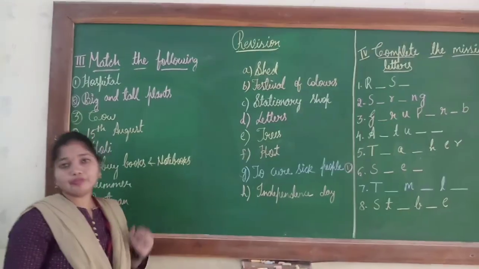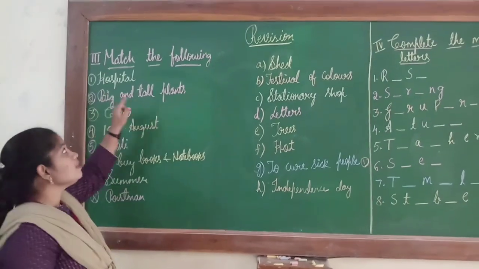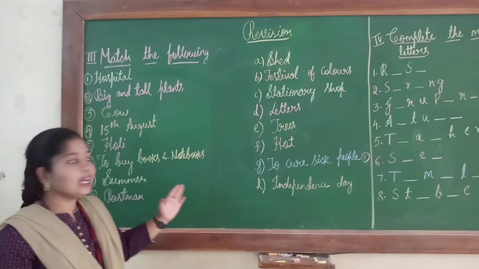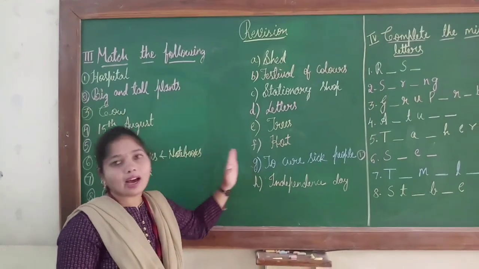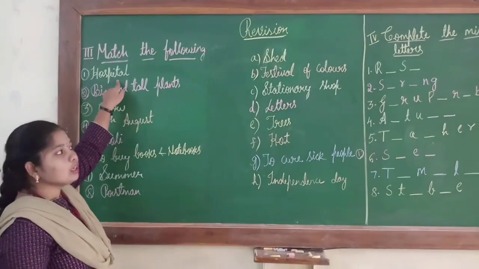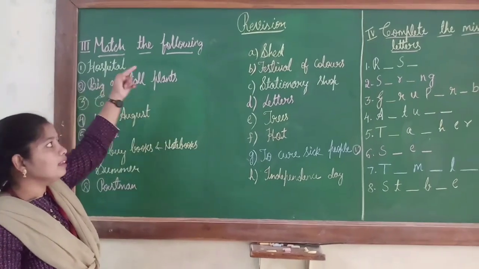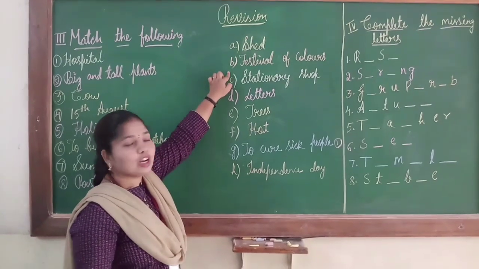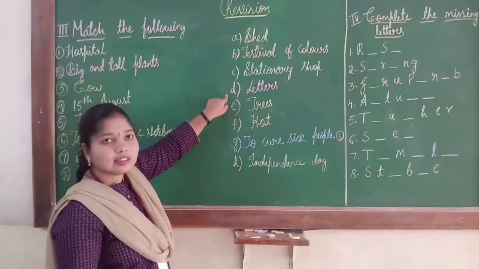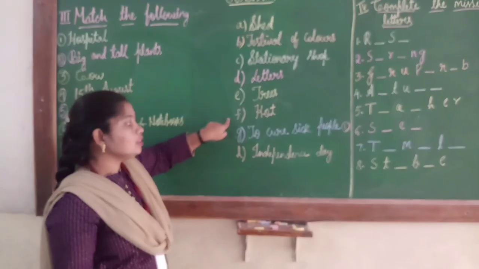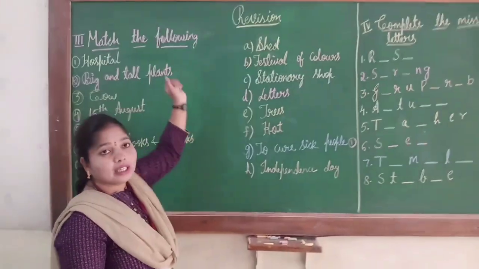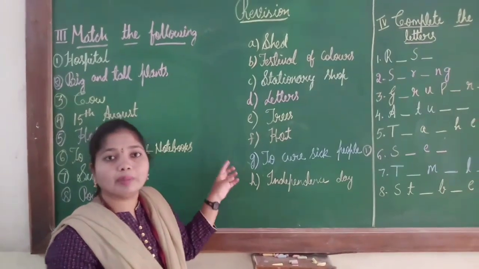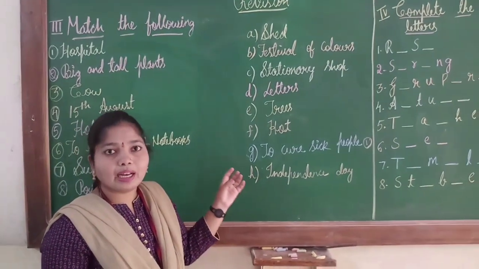Children, now we will move to the third bit, that is match the following. Here, children, on one side the question will be there and you should match it with the respective answer. First is what, children? Hospital. Here you see the answers, children. Hospital, shed, festival of colors, stationery shop, letters, trees, heart, to cure sick people. Hospital is a place where the sick people are treated.